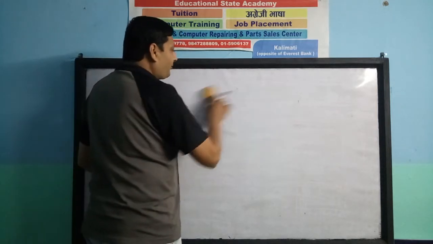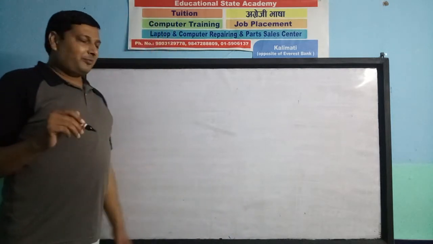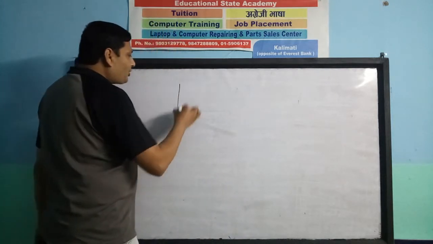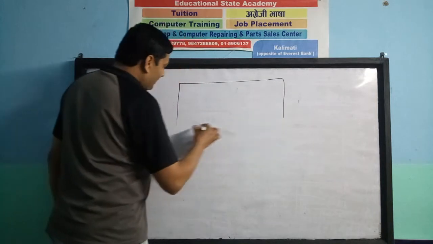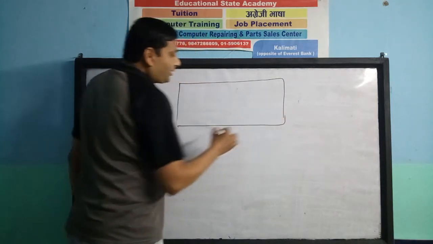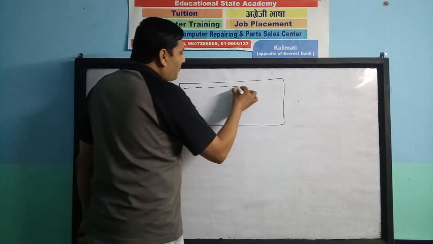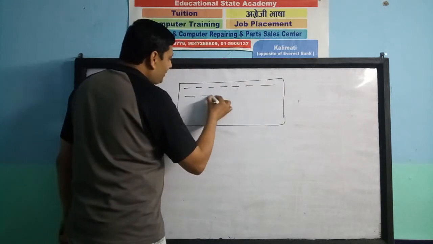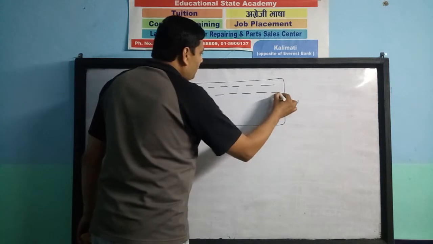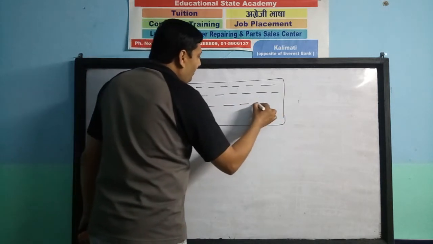So how is a story composed? In the examination question, a kind of rectangular box is given, and inside the rectangular box you can see some broken parts of the story.